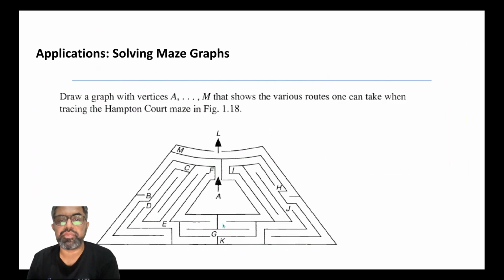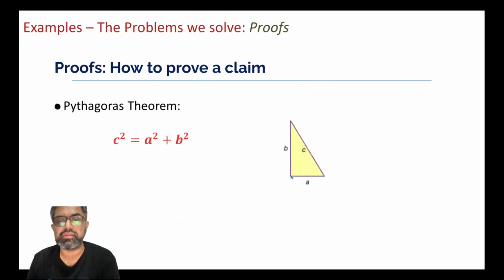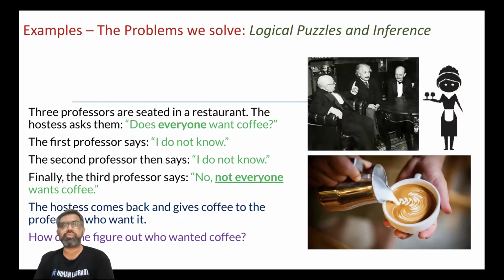This is a typical problem of maze solving. So we can define a graph out of it and find a solution for this thing. Actually, it is going to be a tree structure. And what other problems do we solve in discrete mathematics? Mostly these are about logical arguments. From logical arguments, we can make inferences, we can make proofs.